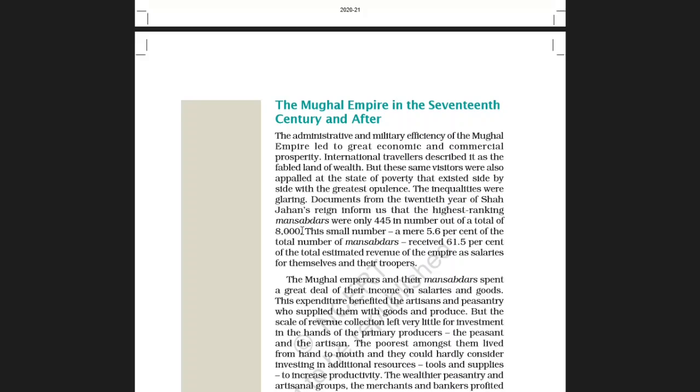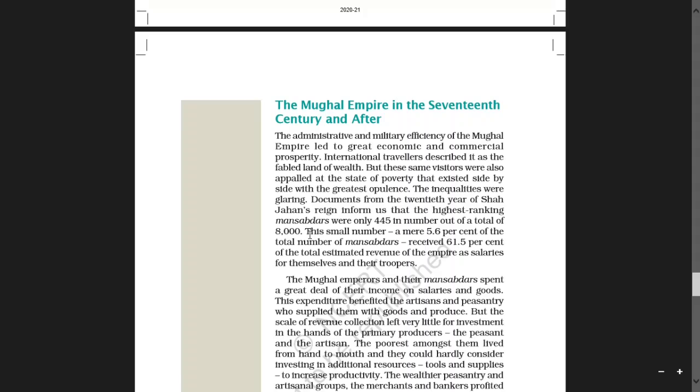This is a small number, a mere 5.6% of the total number of Mansabdars, who received 61.5% of the total estimated revenue of the empire as salaries for themselves and their troopers.